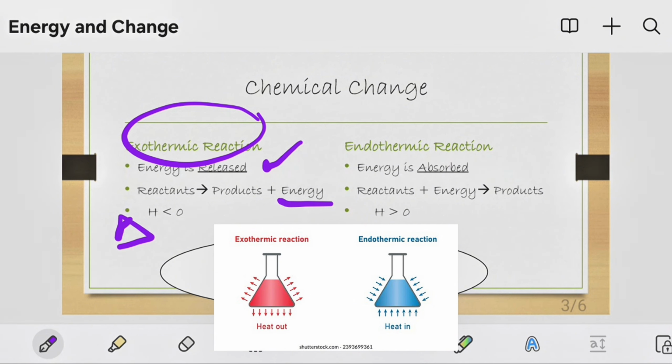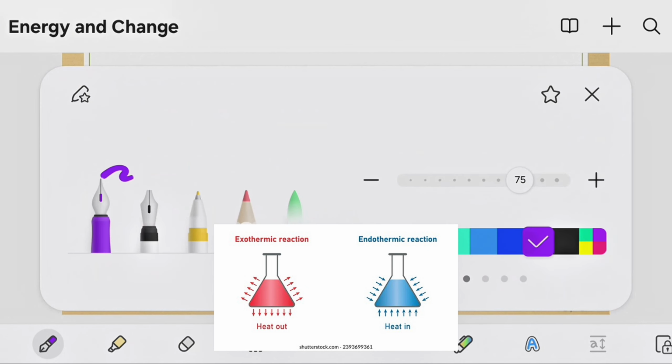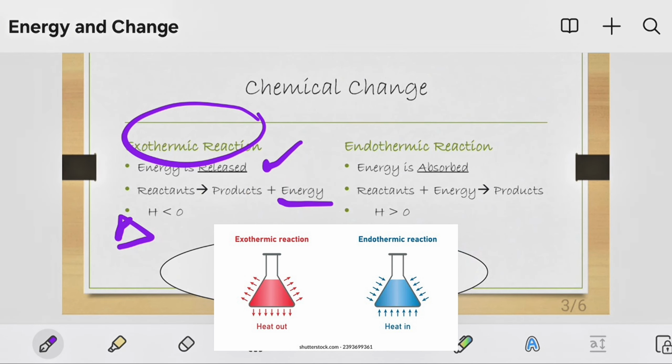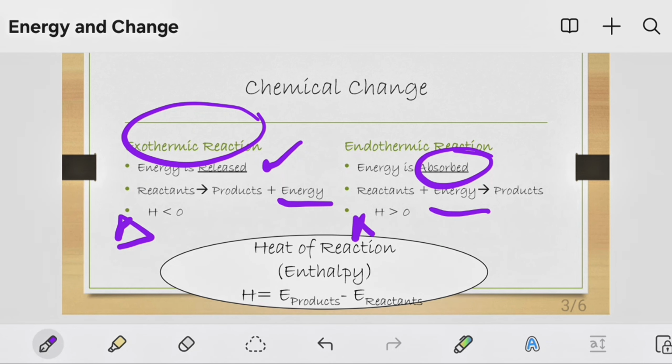When we consider an endothermic reaction, overall energy has been absorbed. That is why we write reactants plus energy, because more energy has to be absorbed than energy that will be released. So for an endothermic reaction, we say energy is being absorbed, and our delta H, our enthalpy or heat of reaction, is greater than 0.